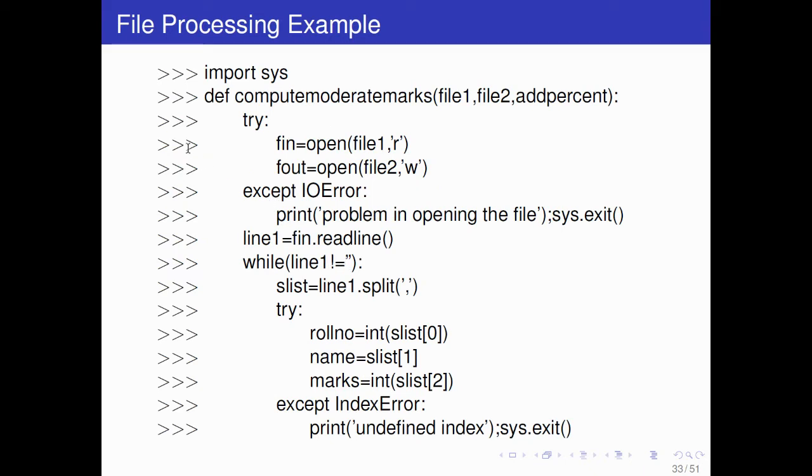So what we are doing, after imports, is we have defined a function. The function name is compute moderated marks. The inputs are file1 and file2. File1 is the one we already have, with the student marks. File2 we want to generate. And add percent is the marks you want to add to each student, in the marks of each student.